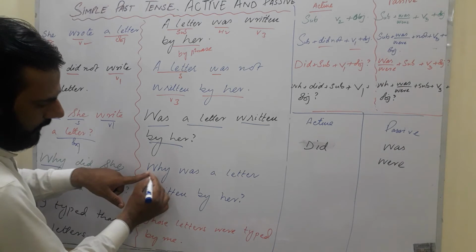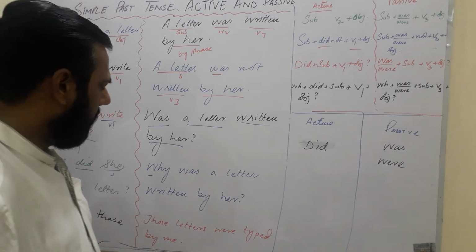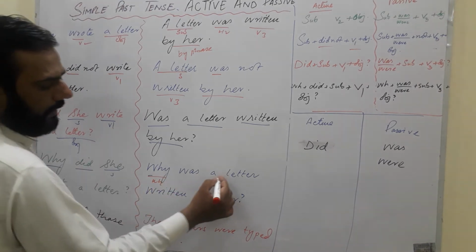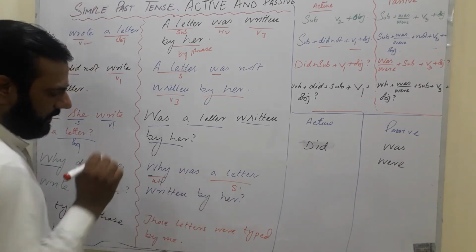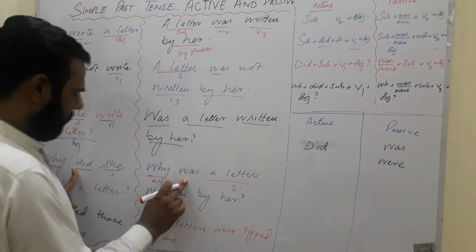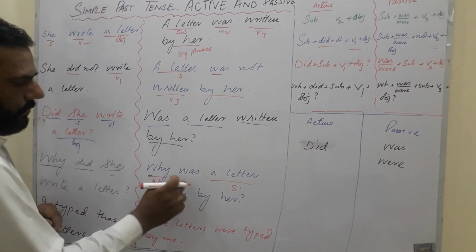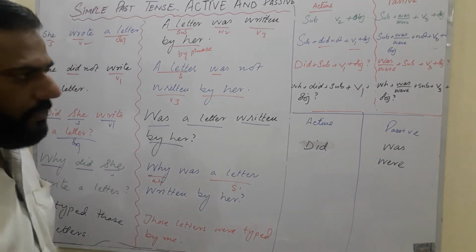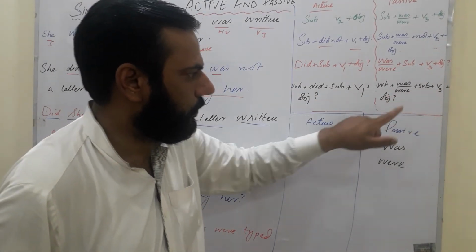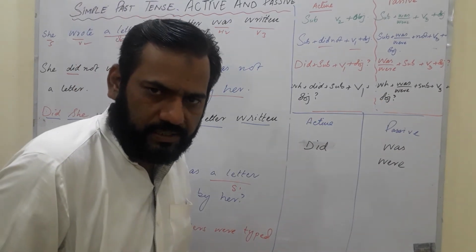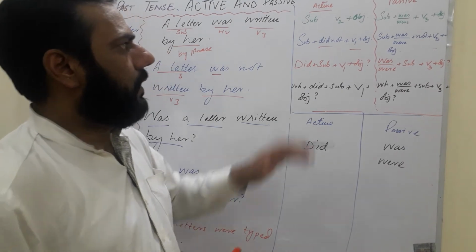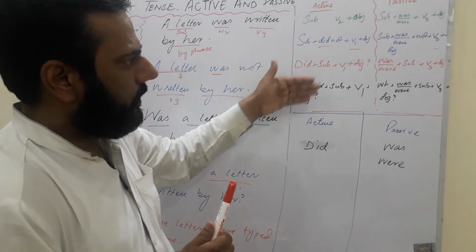Why was: you see why, the WH word, and then the subject, and was is used here because did will be used in the active, and in the passive we will use was. You see, why did she write a letter? So, why was a letter written by her? So WH, did, subject, first form; WH, was, subject and third form. According to the structure, you can easily understand. These are basically the four structures, active and passive.